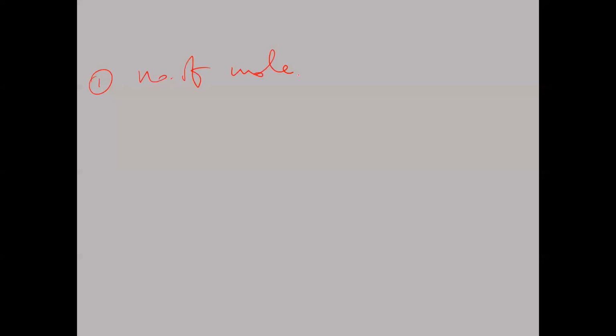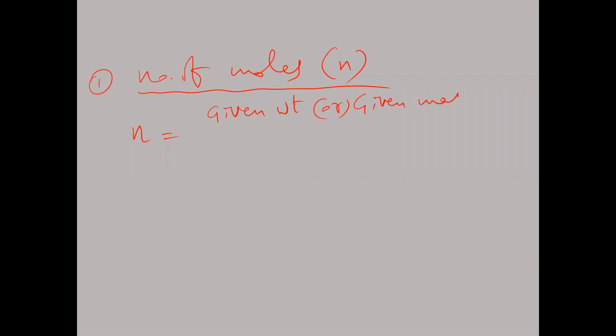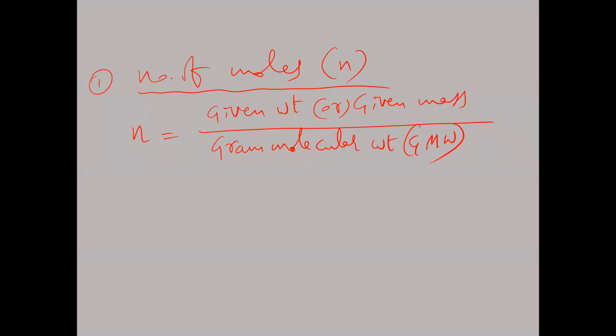Number of moles. So what I said, the number of moles formula is: small n is equal to given weight or given mass, divided by gram molecular weight. Gram molecular weight, GMW we say, otherwise gram molecular mass.